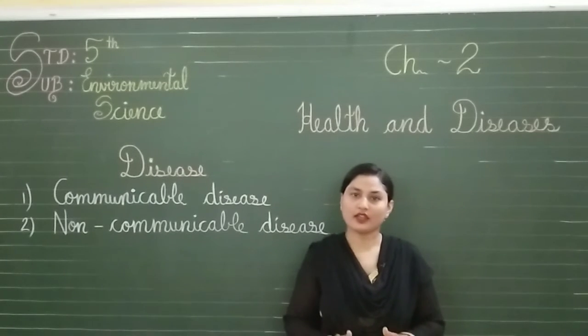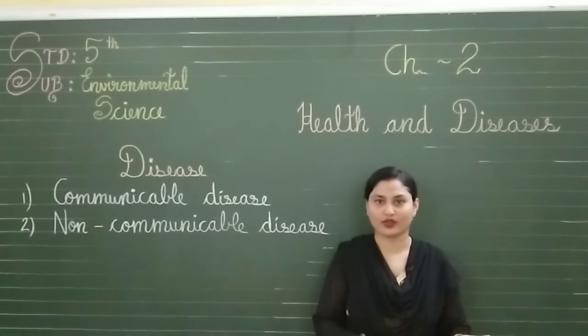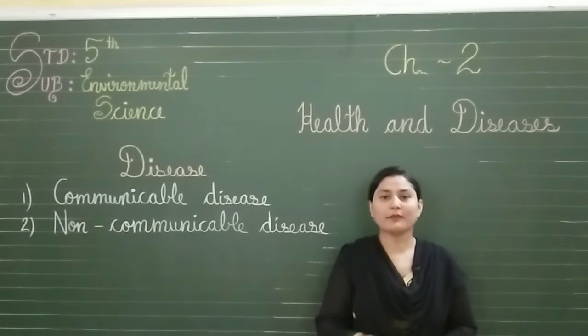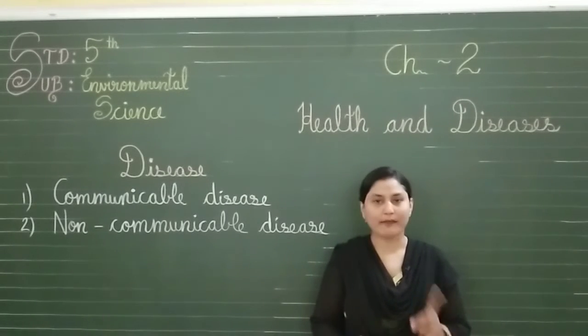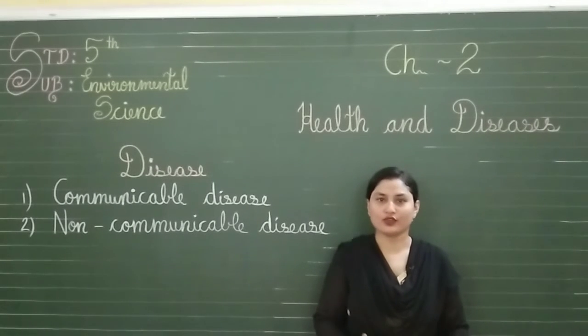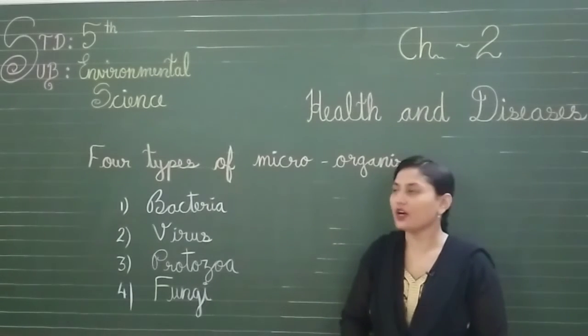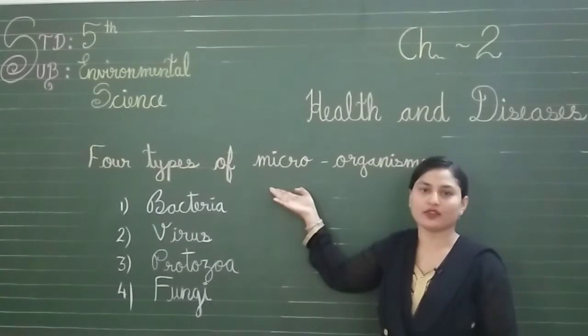As we discussed, communicable disease is spread through germs, through microorganisms. These microorganisms are also of 4 types. First one bacteria, second virus, third one protozoa, and fourth one fungi. Now let's learn about these 4 types of microorganisms.